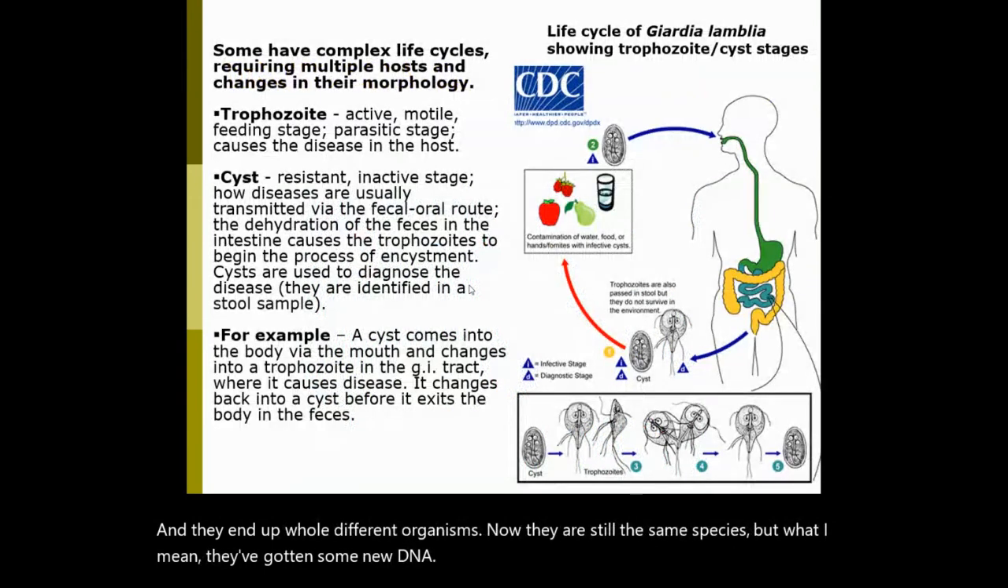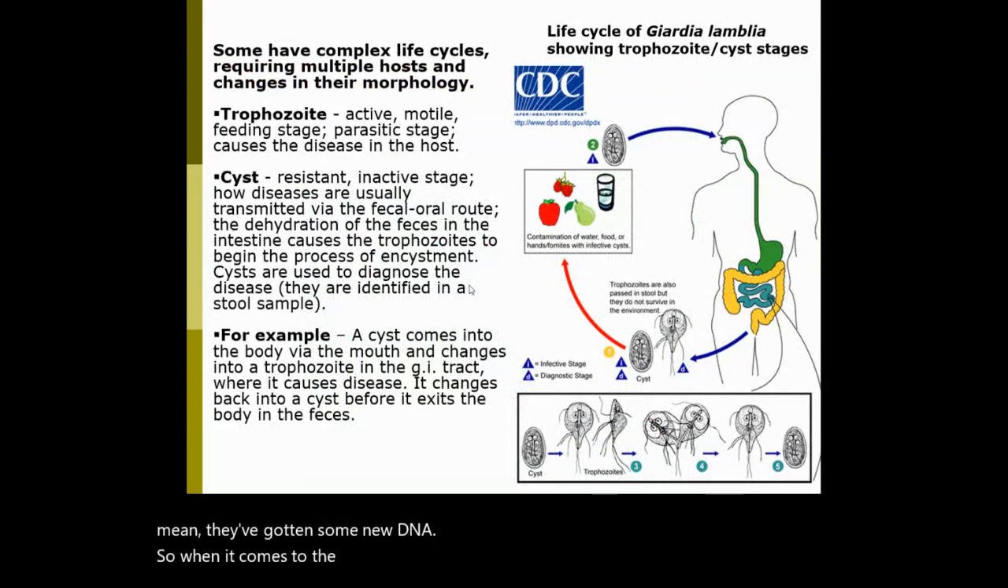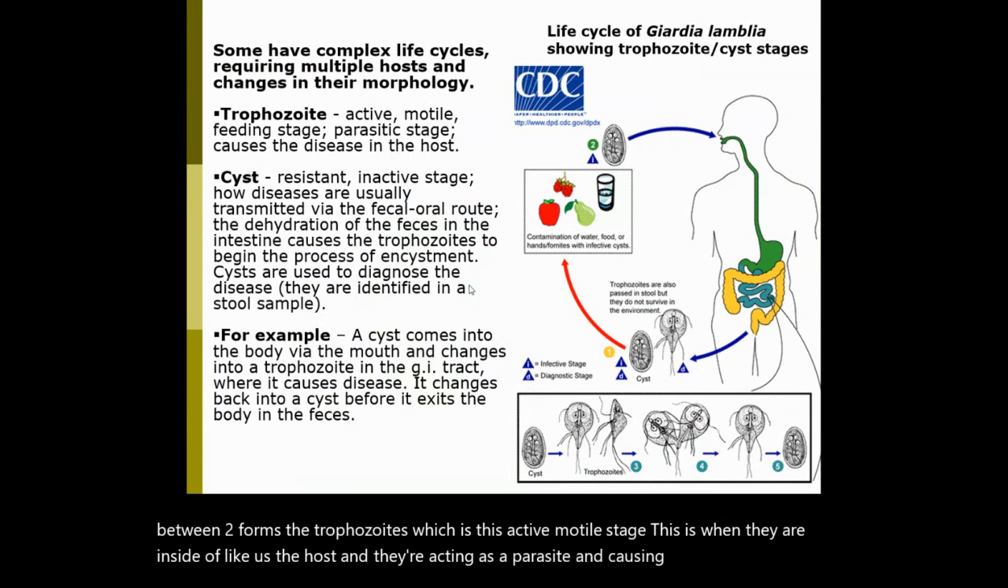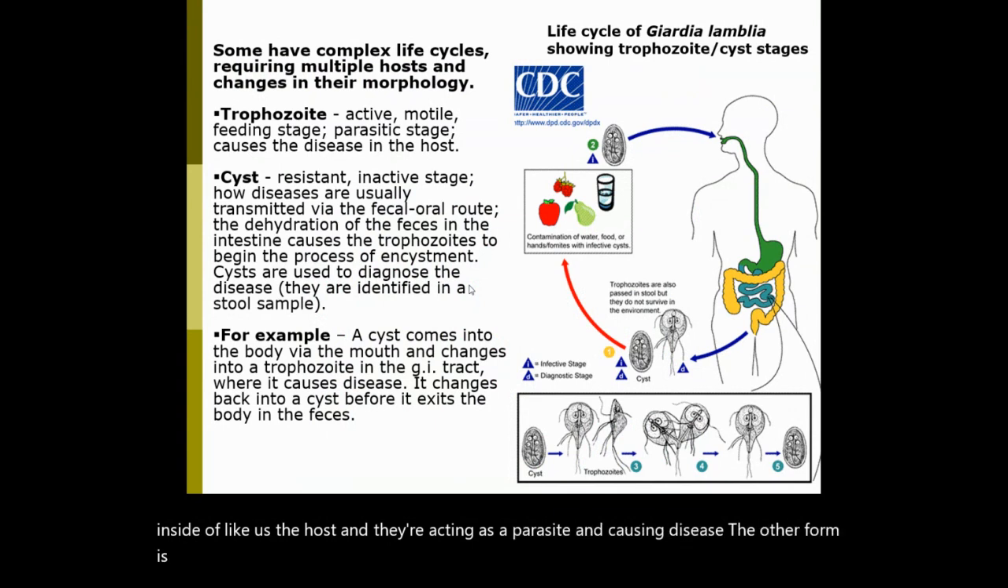So when it comes to the protozoans, they do have a pretty complex life cycle. They alternate between two forms. The trophozoite, which is this active motile stage. This is when they are inside of like us, the host, and they're acting as a parasite and causing disease. The other form is the cyst form, and I compare this to the endospore because the cysts are really, really resistant, and it's an inactive, kind of dormant phase.